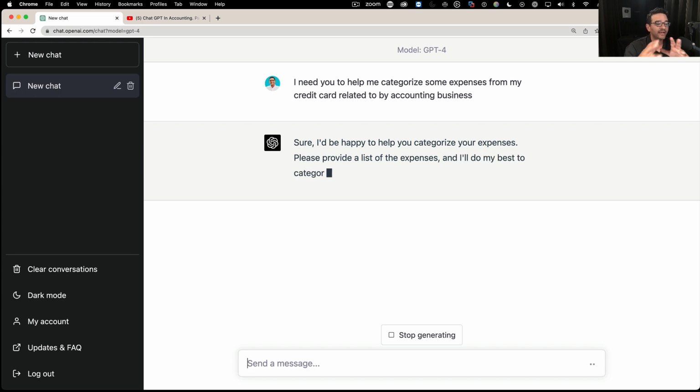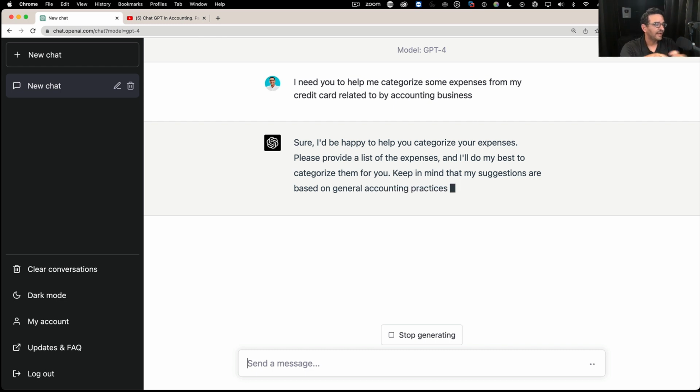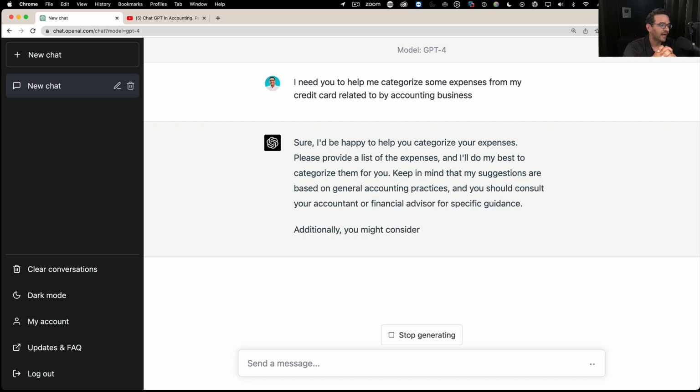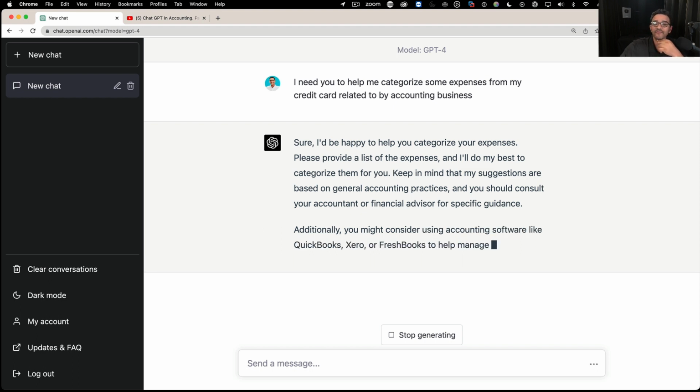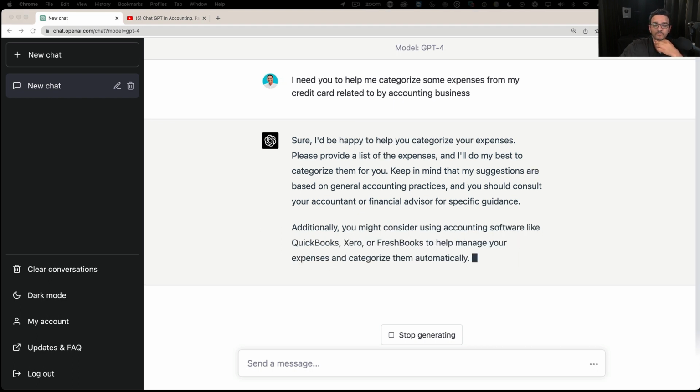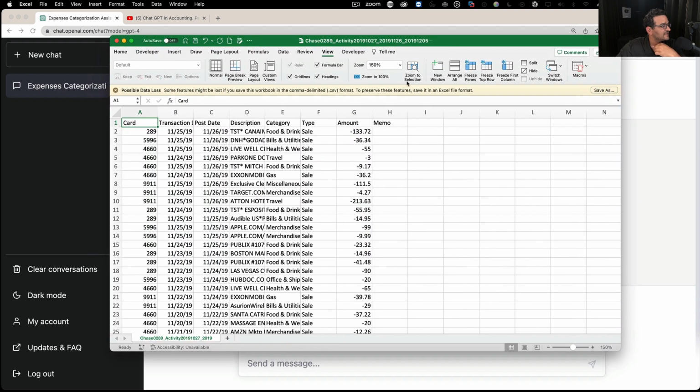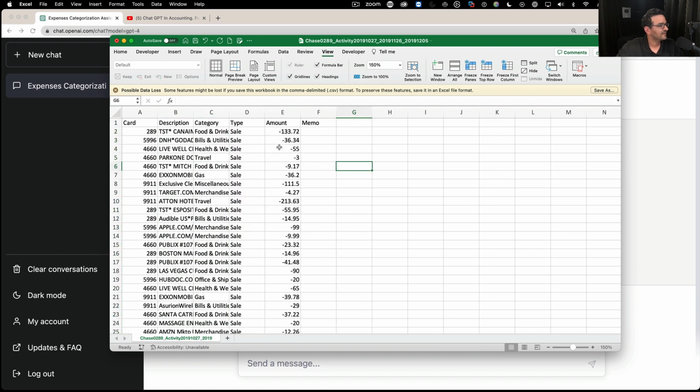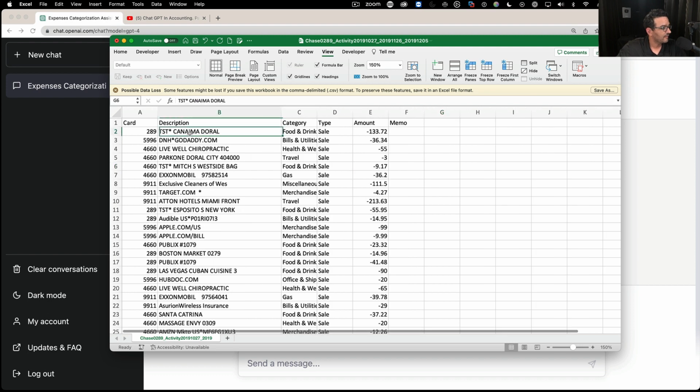So then I'm going to find a spreadsheet that contains a whole bunch of transactions from a credit card, and I'm going to paste them in there and see what ChatGPT tells me. So let me go and find that sheet. Okay, there it is. This is the spreadsheet I downloaded from one of my credit cards. This is from 2019, but we can ignore that. The date's already not relevant in this case. And it's just a bunch of places I went to and spent money on my credit card. Some of this stuff is personal, some of it is business.